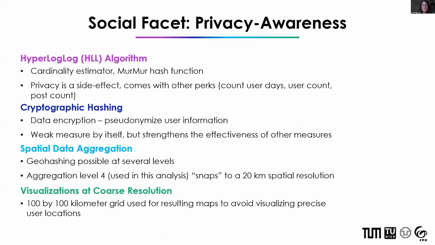I did use the hyperlog algorithm to analyze this social facet, which is a cardinality estimator first and foremost, but does have privacy as a sort of side effect from this murmur hash function. I also used cryptographic hashing, spatial data aggregation, and visualizations at coarse resolutions to create sort of layers of data abstraction.